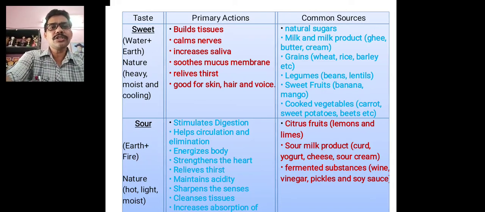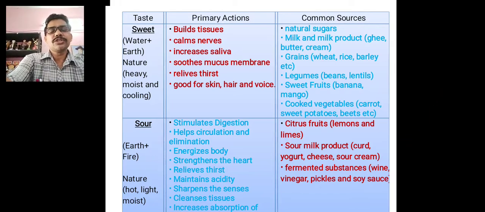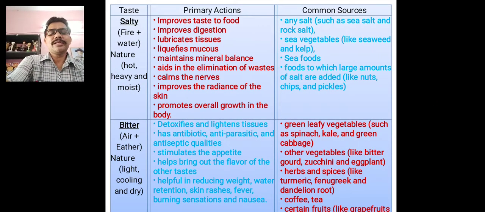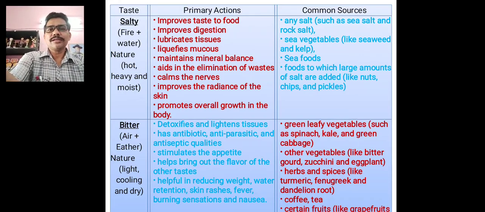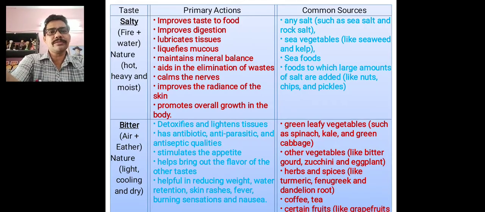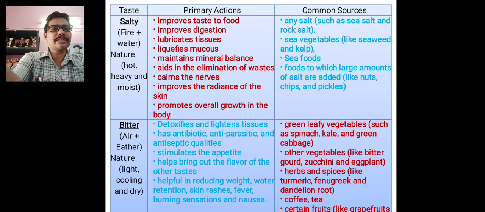Next we come to salty food. Salty foods come from fire and water, and the foods are generally hot and heavy. Salty food means heavy food, sweet food means heavy food. The foods in which salty taste is present include any salt, sea salt or rock salt, whatever it may be.